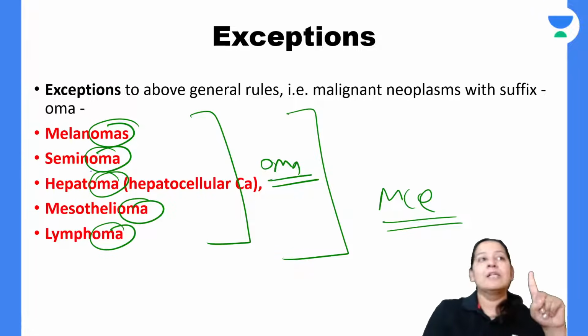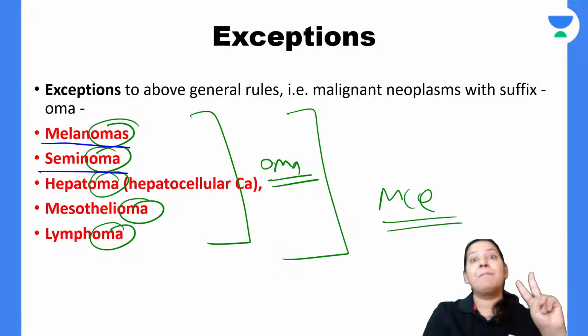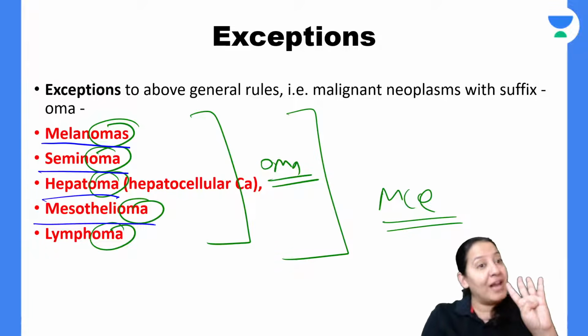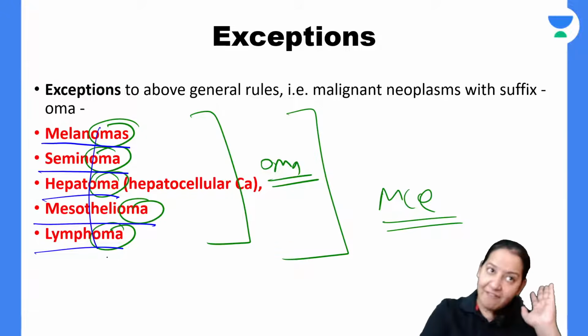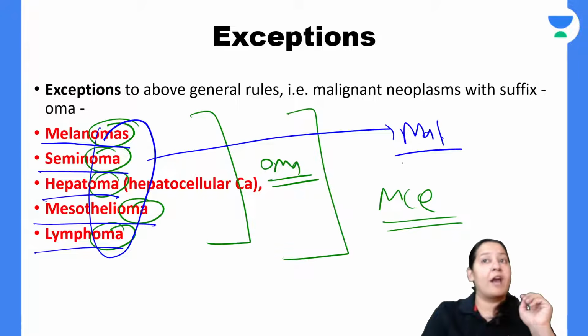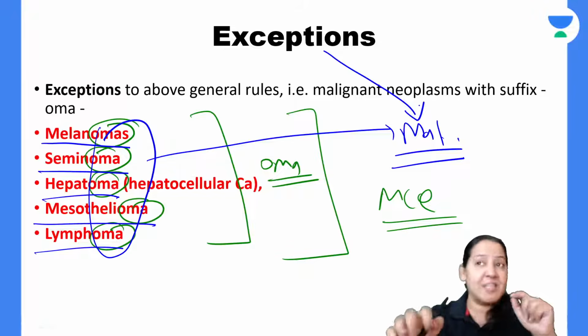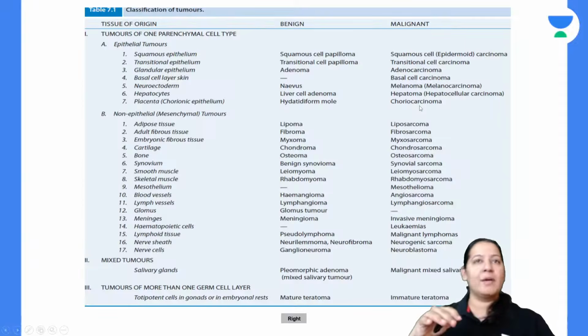Still, they are malignant. Melanoma is a malignant tumor of the skin. Seminoma is a malignant tumor of the testes. Hepatoma is a malignant tumor of the liver. Mesothelioma is a malignant tumor of the lung. And lymphoma is a malignant tumor of the lymph nodes. They have oma in the suffix, but still they are malignant. They are not benign. That's why they are the exception to this rule. Give me a thumbs up. You got the exceptions? That was the nomenclature of benign tumors.